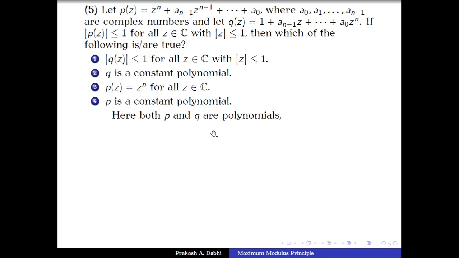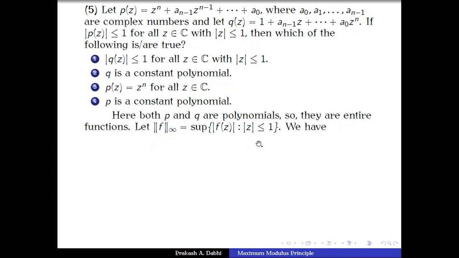As I said, both p and q are polynomials, so they are entire functions. Now let the f infinity norm denote the supremum of mod of f(z), where the supremum is taken over the closed unit ball.